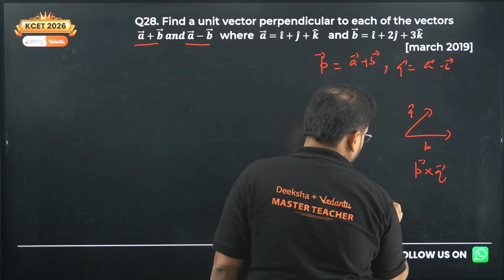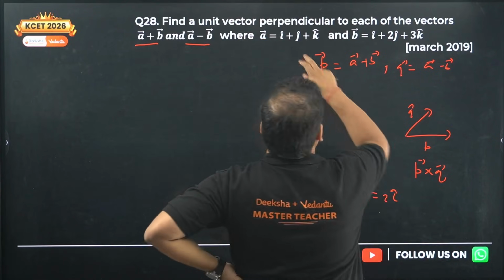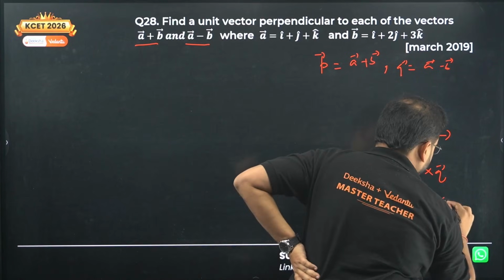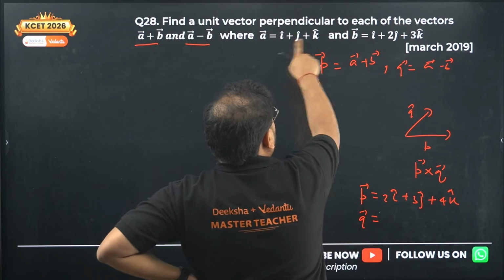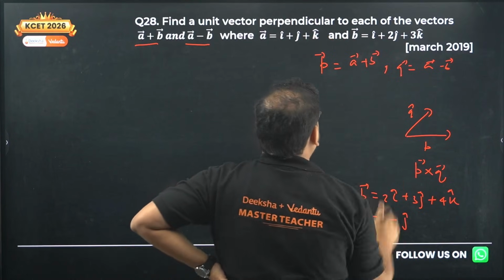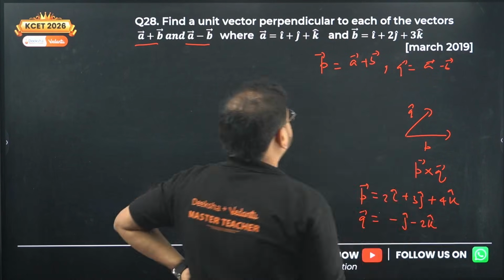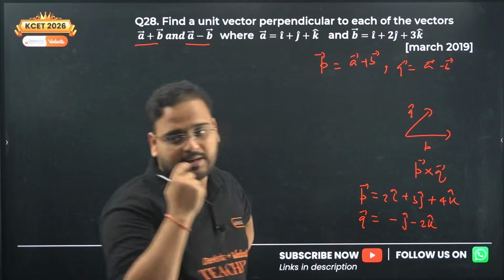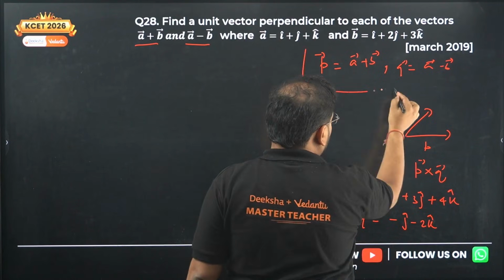Vector P will be sum of these two. So 1 plus 1 is 2i cap. 1 plus 2 will be 3j cap. And we have over here 1 plus 3, so again 4k cap. And next we have vector Q. Vector Q is the difference. 1 minus 1 is 0. j minus 2j will be minus j cap. And k minus 3k is minus 2k cap. Let me check once again. Correct. So P and Q we do have now.